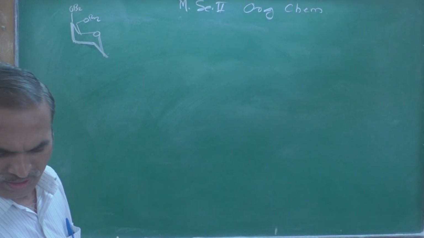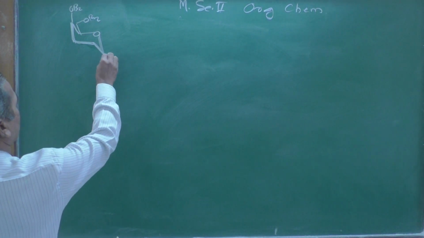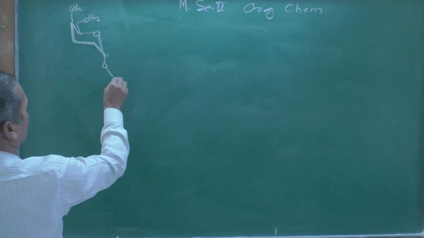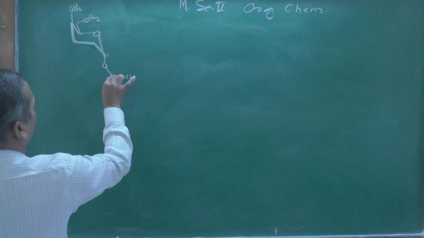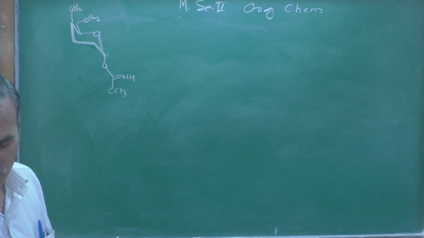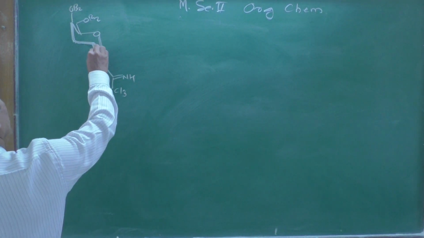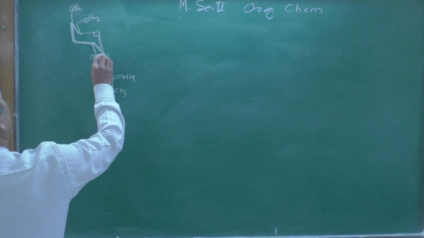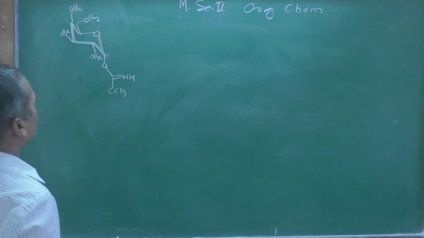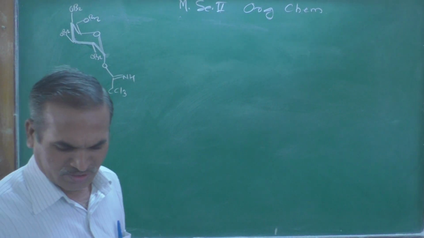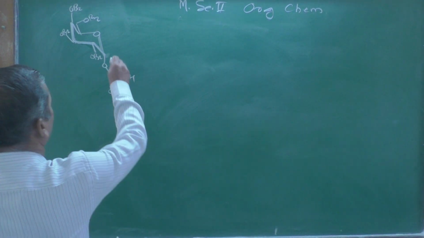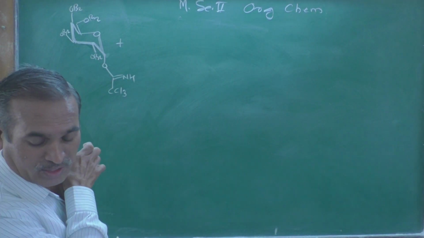But at the anomeric position, at the axial position, a trichloroacetimidate group is present, double bond NH and then CCl3. So that is a trichloroacetimidate, and here OBz, and here OBz. So this is one of the structures, a trichloroacetimidate. Now how can it react with another molecule?